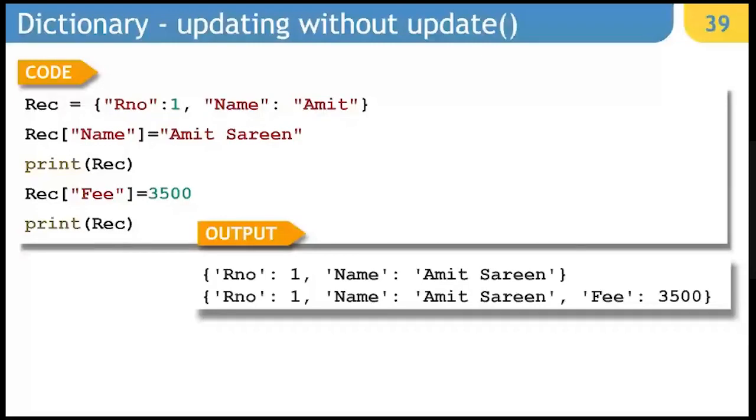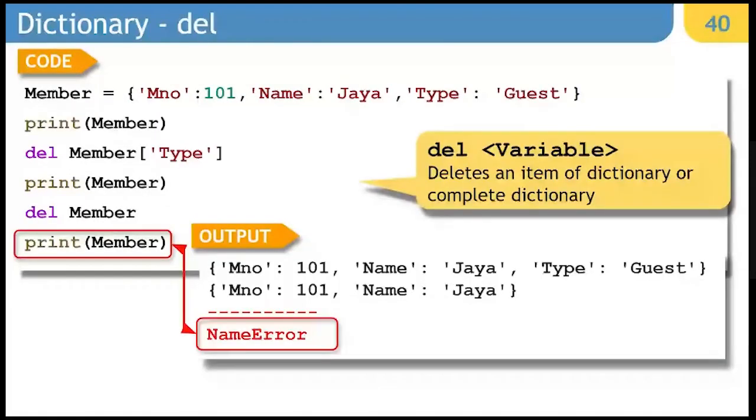Next is del. Del helps you to remove content on the basis of the key specified by you. In this particular case, where you have one dictionary with the name member, if you say del member type, it will simply remove the key value pair, which is type and guest. After that, if you display the content, that particular key value pair will be missing.